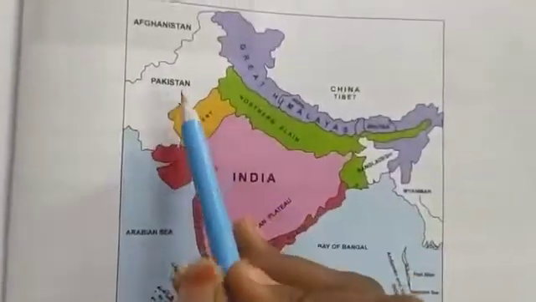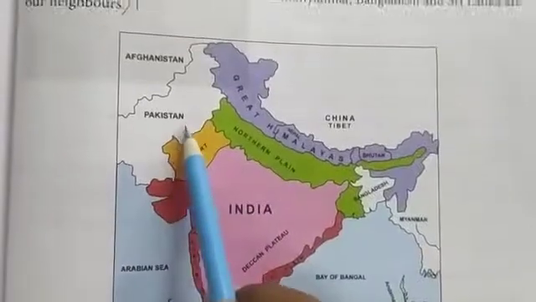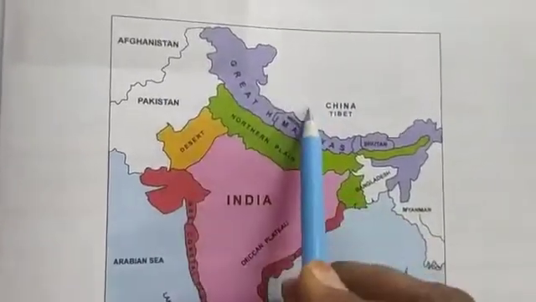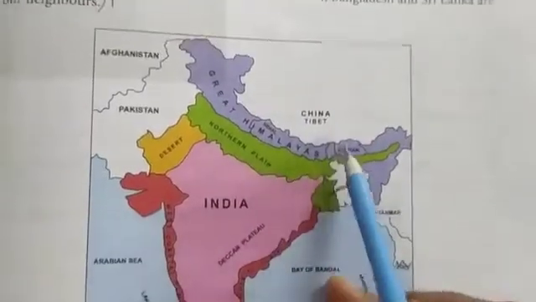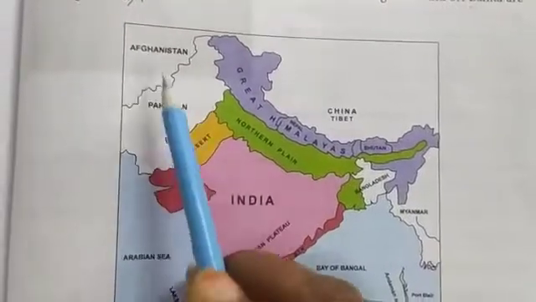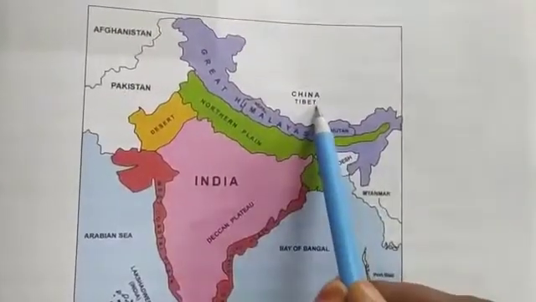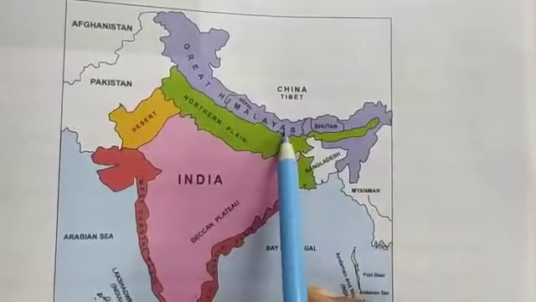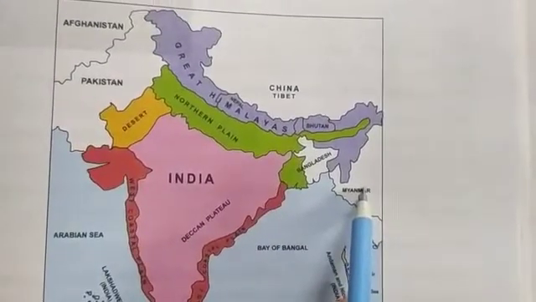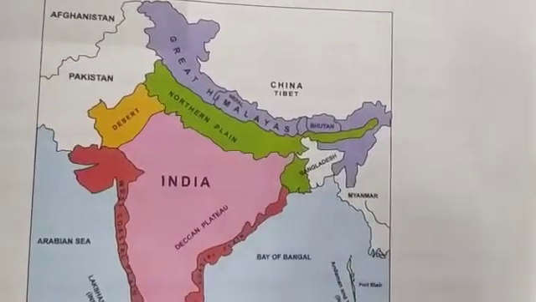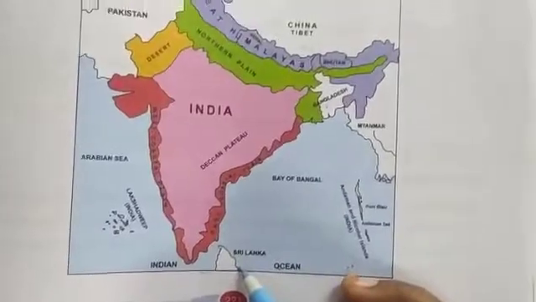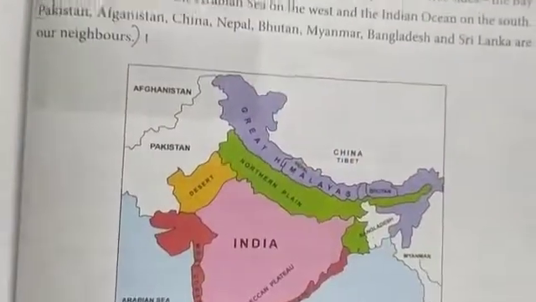And what are the neighboring countries? Neighboring means what countries we have in our neighborhood. One is Pakistan, Afghanistan, China, and this is Nepal, Myanmar, Bangladesh, and Sri Lanka in the south. So these are our neighboring countries.